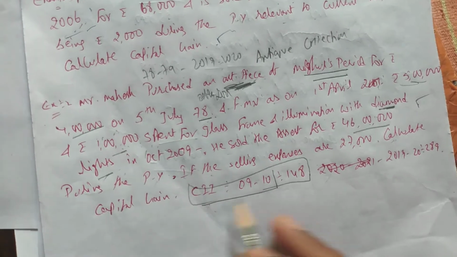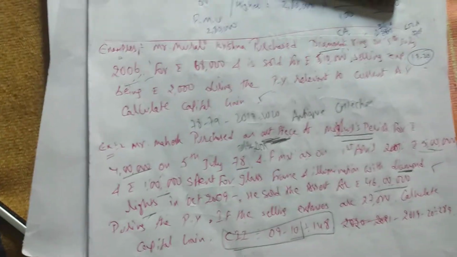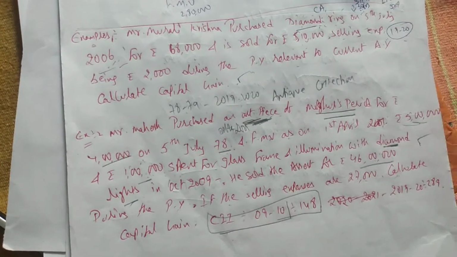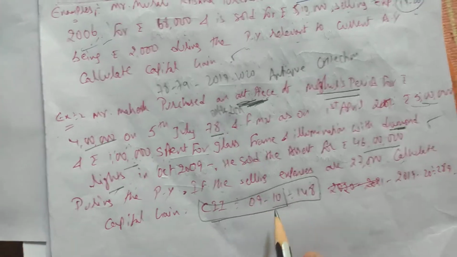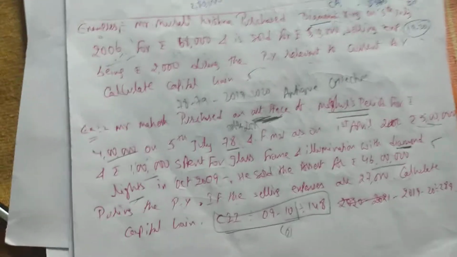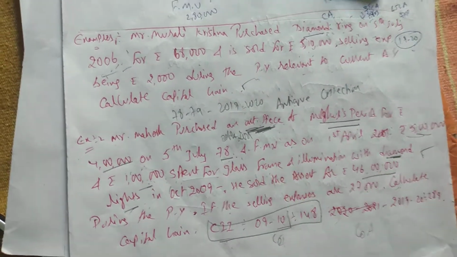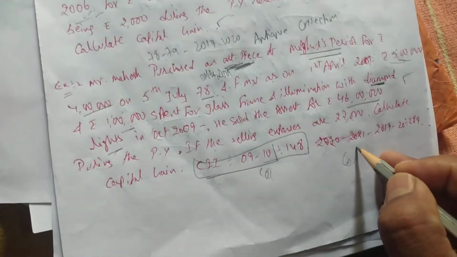CII for the year 2009-10 is 148, and for the year 2019-20 it is 289. Okay, so we will solve the problem. CII for the year of purchase is not given. This 2009-10 means what? It is the cost of improvement's CII that is given. CII for cost of acquisition is not given. Why not given? Because before 2001 means it will be 100.